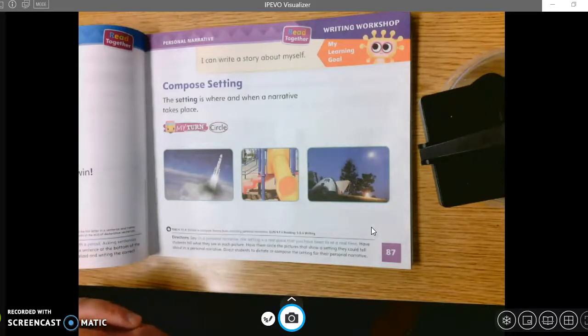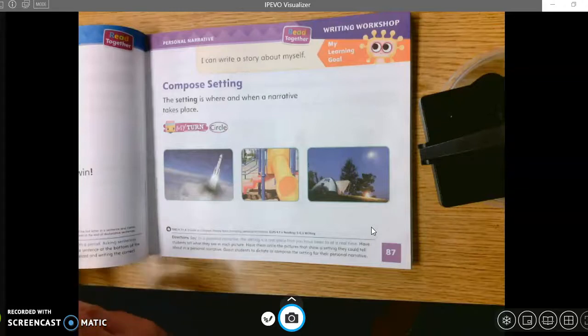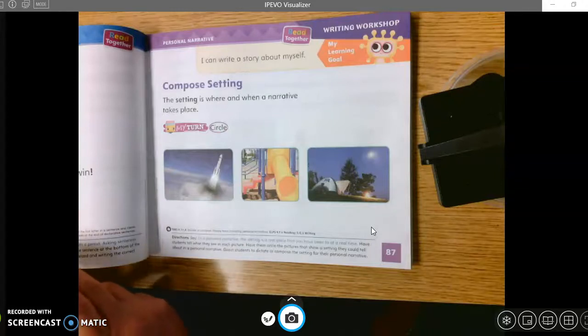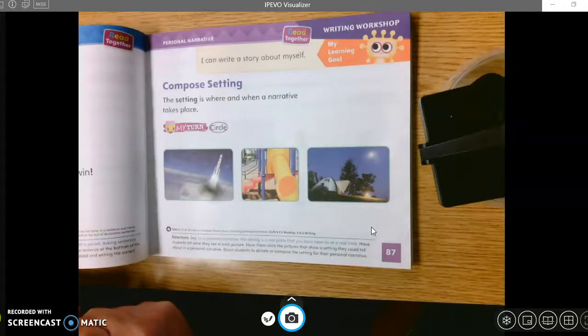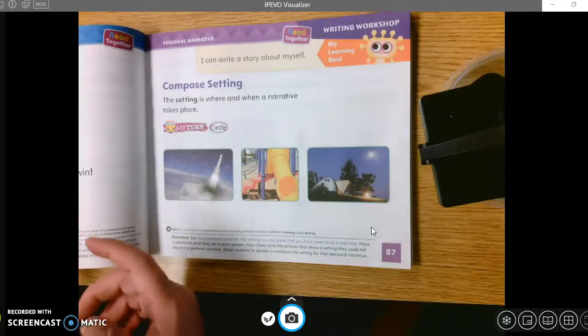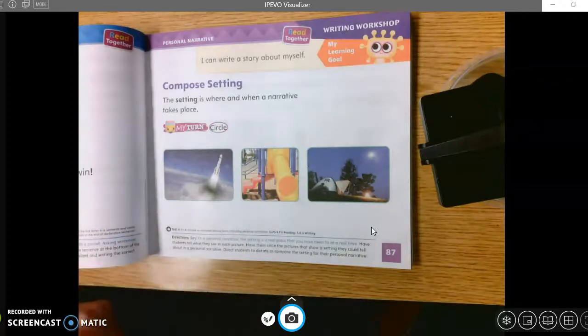Now here's a form of that story which is really fun we want to talk about today, which is called personal narrative. Now, if you wrote a story about yourself, it would be a personal narrative. And if it's about yourself, that's real life, isn't it? So that's a really fun thing that we can do, and we're going to do that. We're going to talk about it first before we actually write a personal narrative.